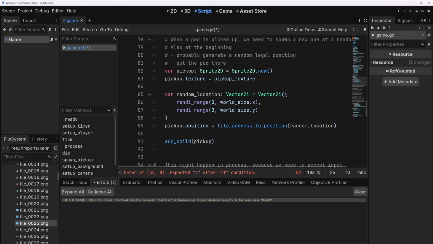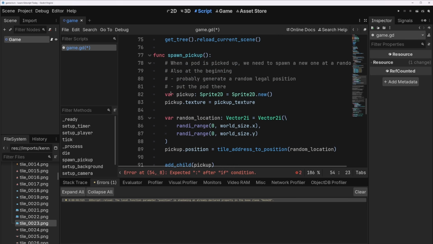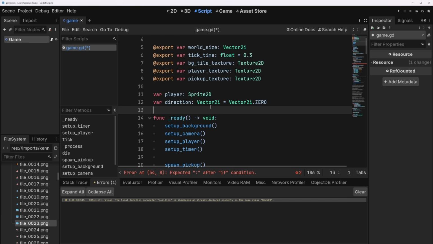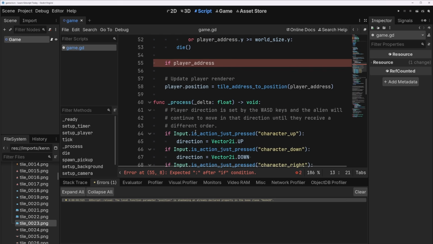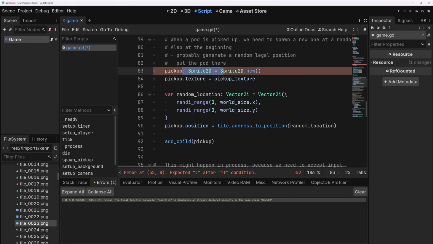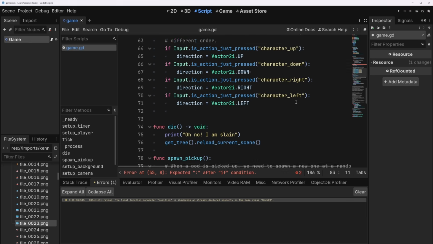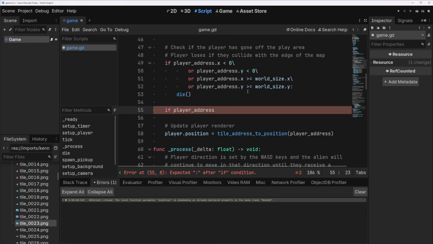And right now, I think our pickup lives in here only. So let's move our pickup variable out into the world here, and then we assign to it when we spawn the pickup. So we don't need to use a var. We just say pickup equals, and this will use the pickup variable that's on the class. Okay, cool. So if player address equals pickup, well, we don't have an address on it anymore. It just lives in the world with a position.